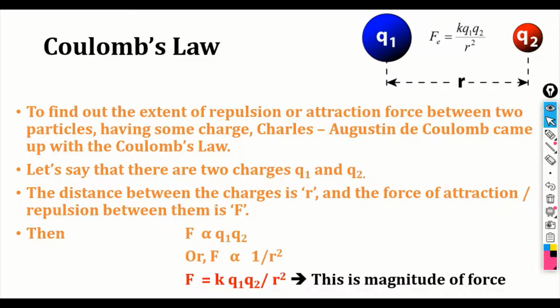Merging the two, I get force exerted is equal to some constant K Q1 Q2 divided by r square. Remember, when I write the equation like this, it indicates we are only calculating the magnitude.